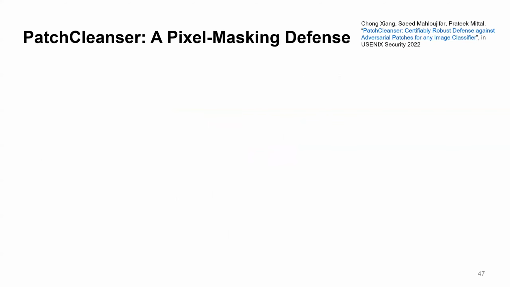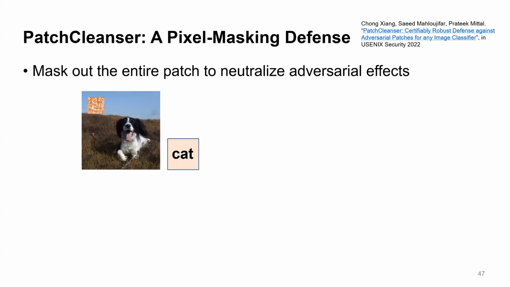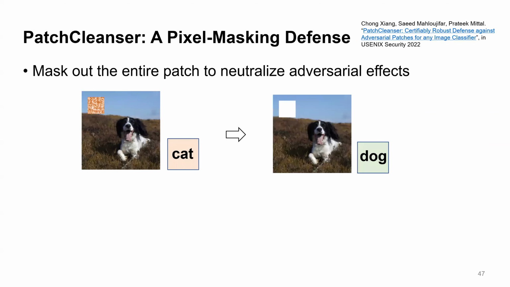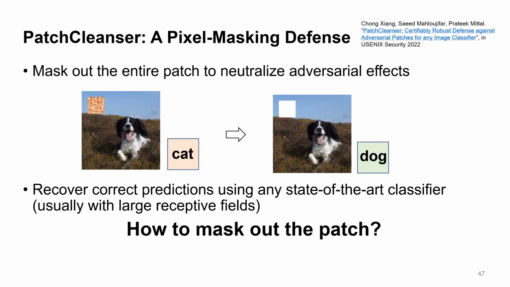On the very high level, PatchCleanser is a pixel masking defense. The idea is super straightforward. We're trying to mask out the entire patch to neutralize the adversary effect. Then, we can recover the correct prediction using any state-of-the-art image classifier, which usually has a large receptive field. The challenge is, how can we mask out the patch without knowing where the patch is, and especially in a certifiably robust manner?